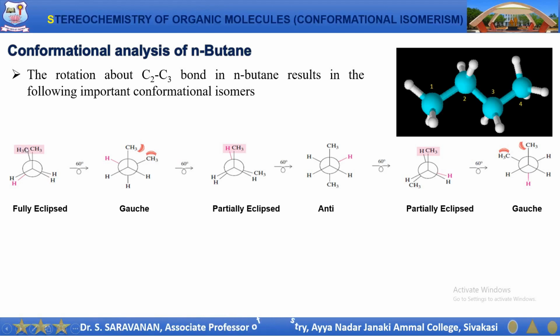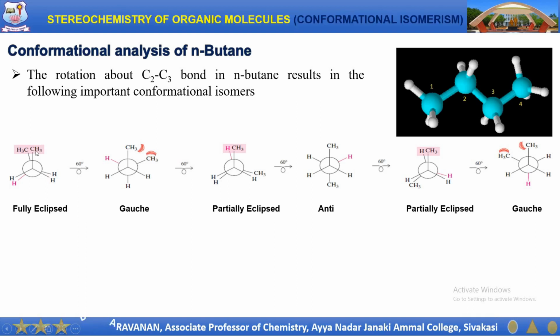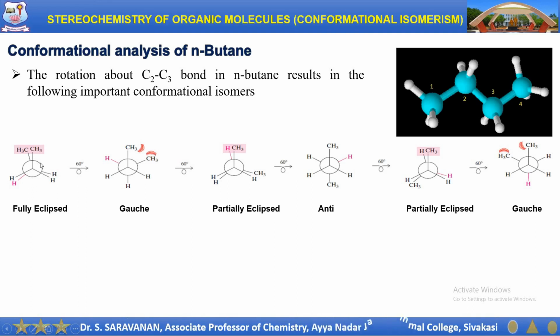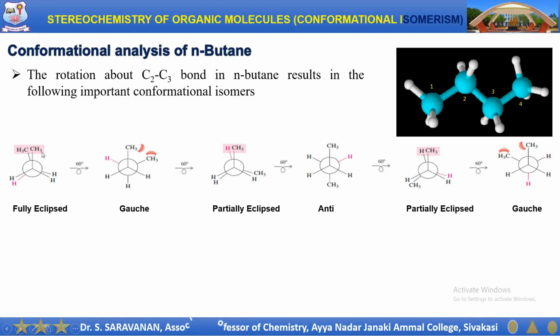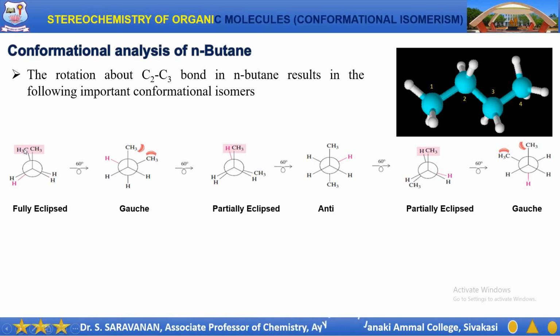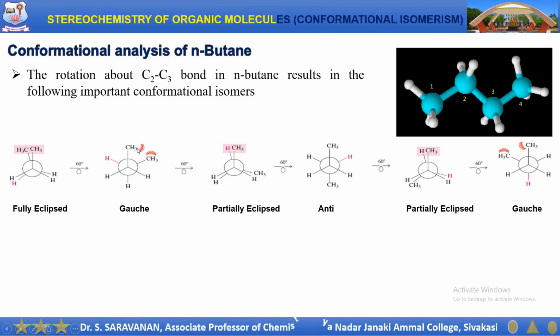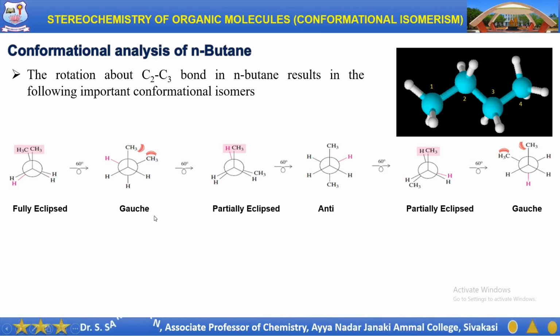That is, the methyl group at the back carbon is fully eclipsed by the methyl group at the front carbon. Similarly, the hydrogen atoms at the back carbon atom are fully eclipsed by the hydrogen atoms at the front carbon atom. If you rotate the back carbon atom by 60 degrees, the methyl group will move in the clockwise direction and make 60 degrees between the two methyl groups, and here the dihedral angle is 60 degrees, and therefore the conformer is defined as the gauche conformer.